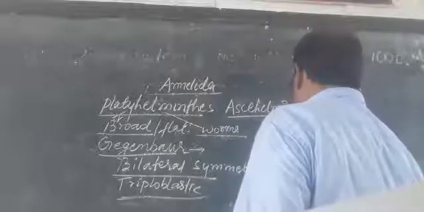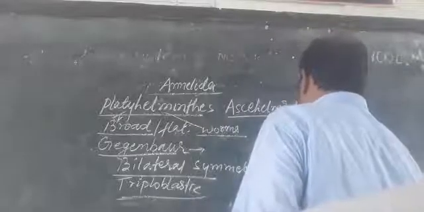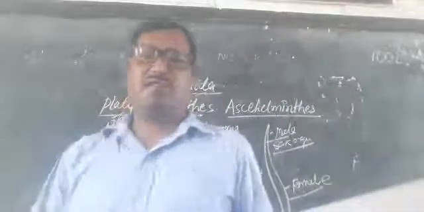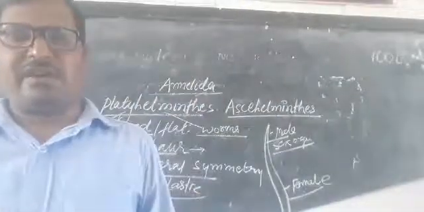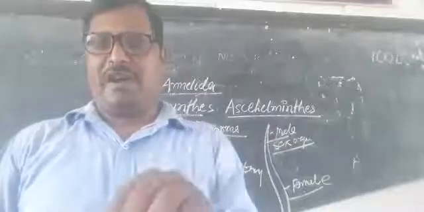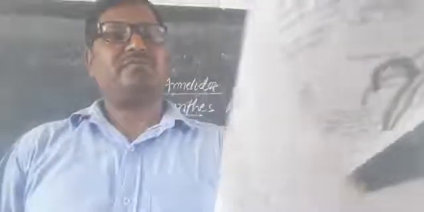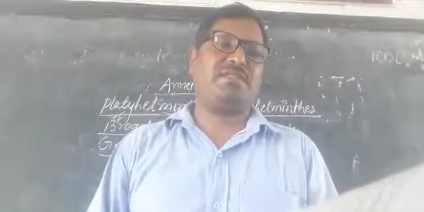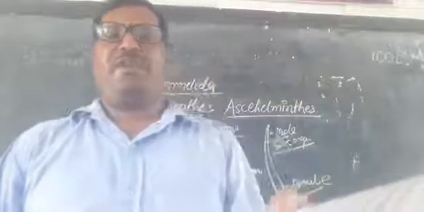Both are present on the same individual, so they are hermaphrodite. Examples of Platyhelminthes are Planaria, liver fluke, and tapeworm.